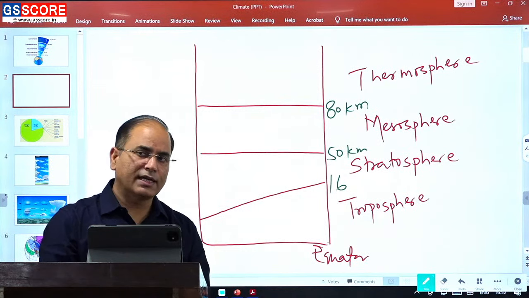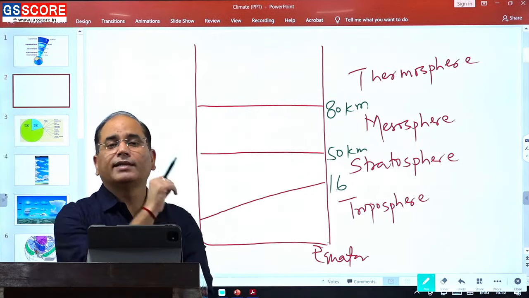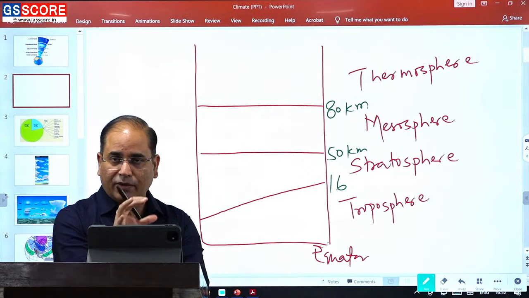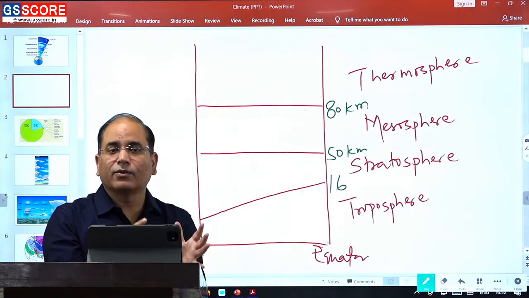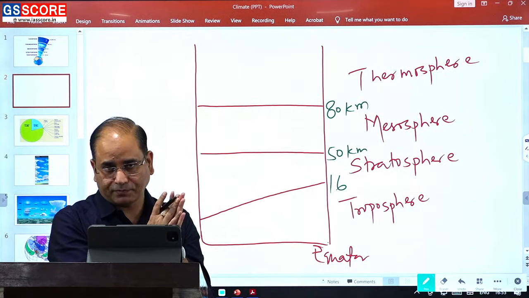Now the question arises, यहीं पे, here itself you can have clarity on this point. Why is the temperature decreasing as we are moving upward? Because on the Earth's surface, most of the heating and cooling is being regulated by the atmosphere.